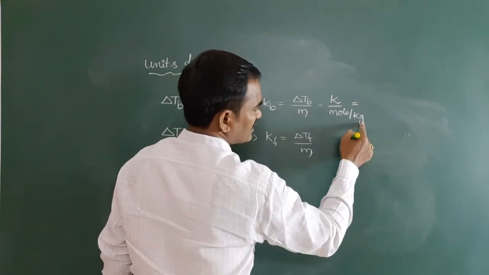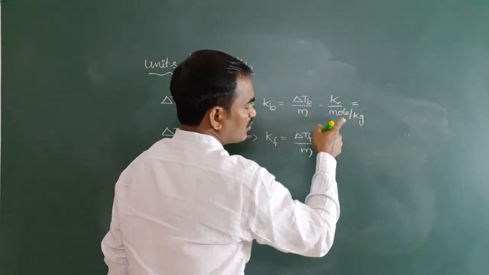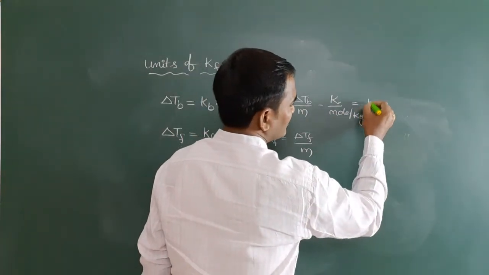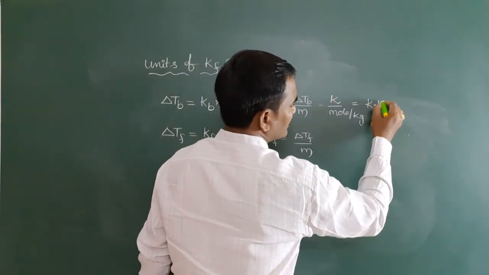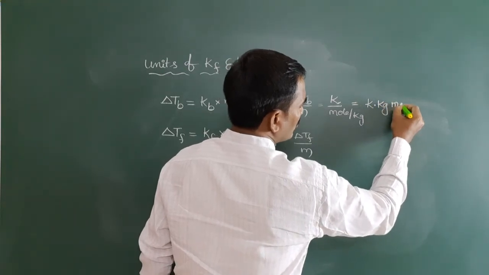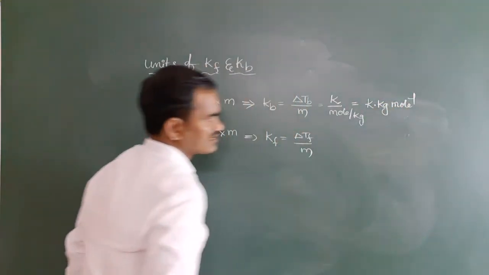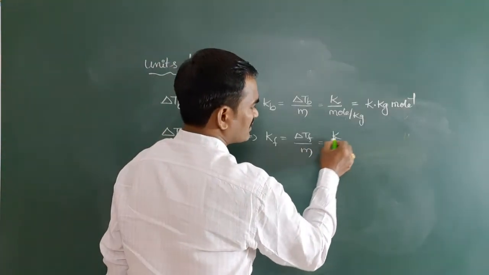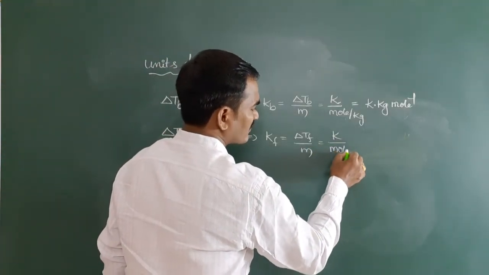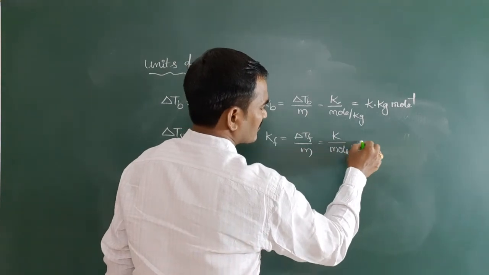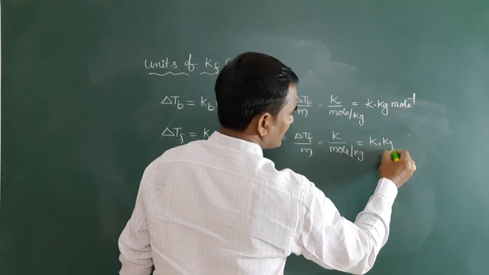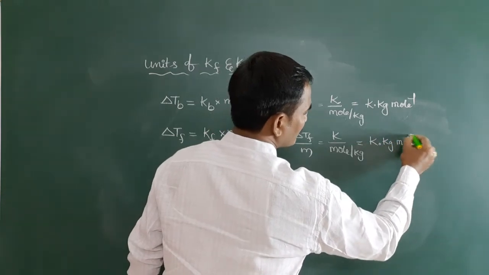So this kg goes upside, and moles comes downside. So finally you can take Kelvin kg mole inverse. Same thing here also, Kelvin by mole per kg. Therefore here also the same, Kelvin kg mole inverse.